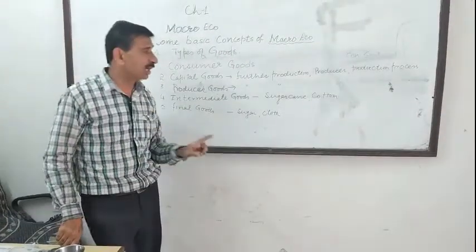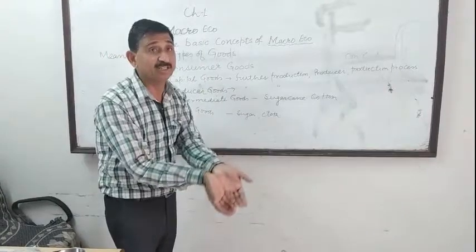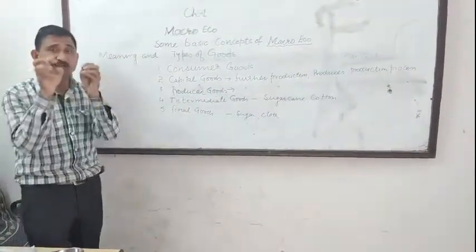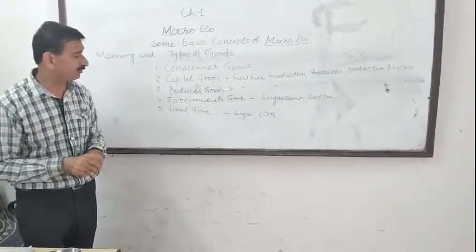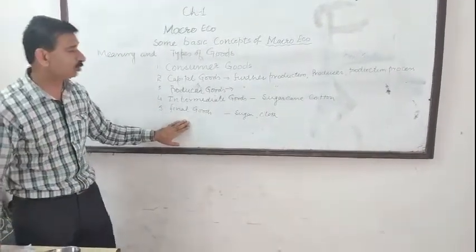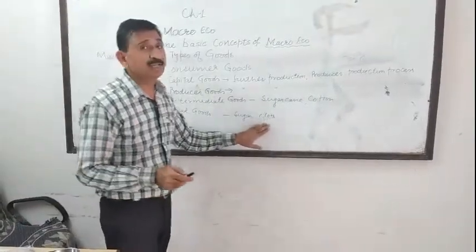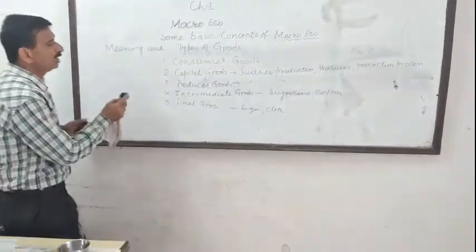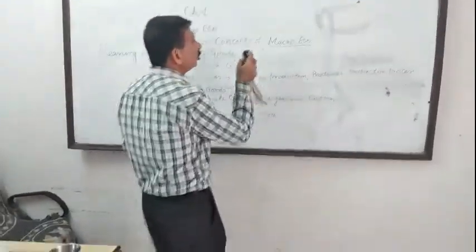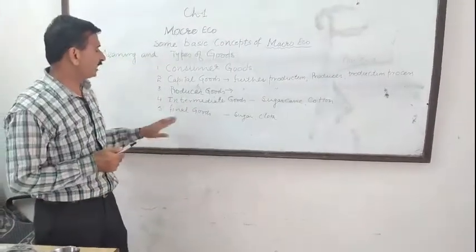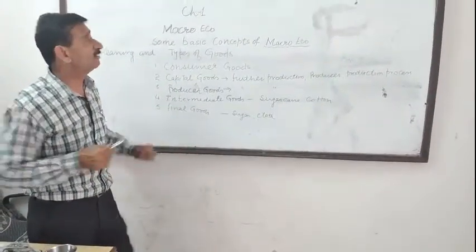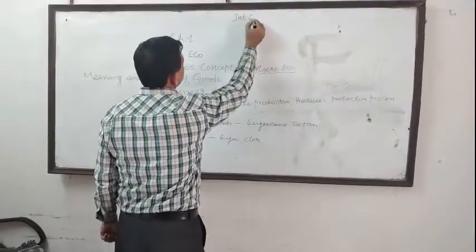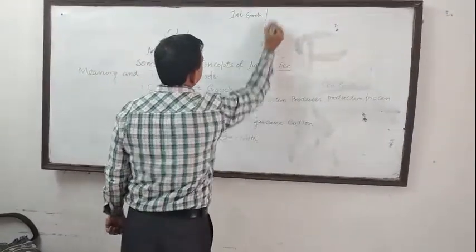Basically, intermediate goods are those goods which are used to make the final goods, which cannot be directly consumed or directly used by the consumer for satisfaction of their wants, whereas final goods are those goods which can be used by a consumer directly for satisfaction of human wants. Now, suppose the question is of 2 or 3 marks: what is the difference between intermediate goods and final goods?